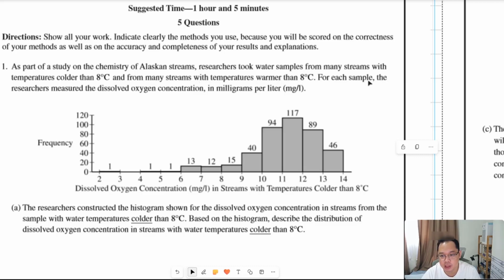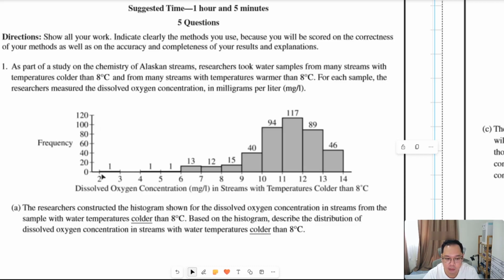For each sample, the researcher measured the dissolved oxygen concentration in milligrams per liter.